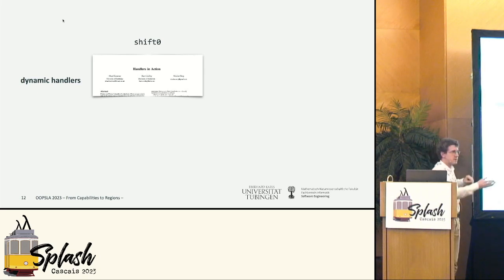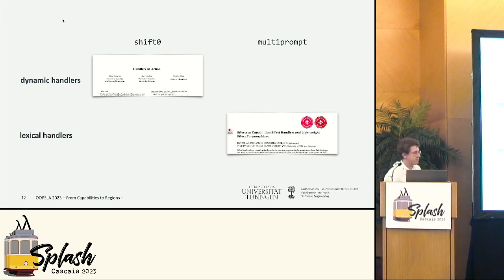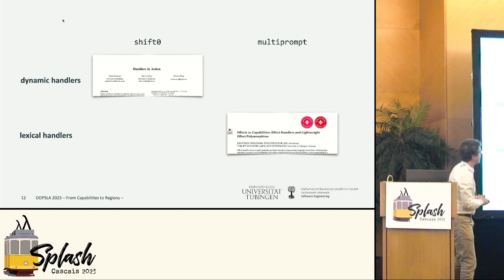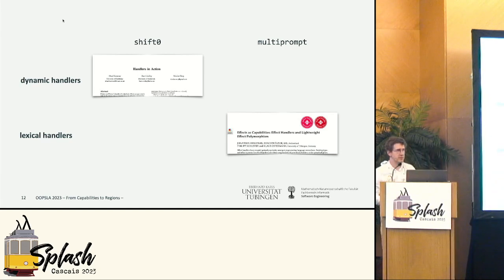And Sam is also here today, and they noted quite early in the Handlers in Action paper that it's somewhat straightforward to implement effect handlers in terms of shift 0. And very similarly, lexical effect handlers can be implemented quite straightforwardly using multi-prompt delimited control. This is a different kind of control, but it gives you names, so this makes the connection somewhat more clear through lexical handlers, right? If you can give names, then it might be simple or at least possible to implement lexical handlers.